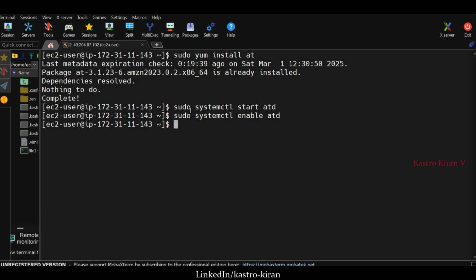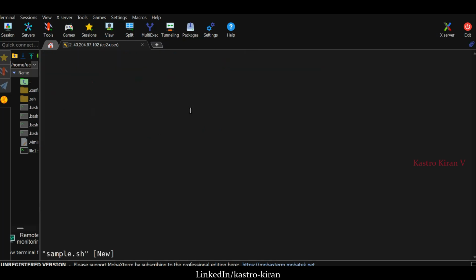Right. Now let us schedule a shell script using the at command. Currently I don't have any shell files, so let us create one shell file. I'll create it with vi sample.sh.